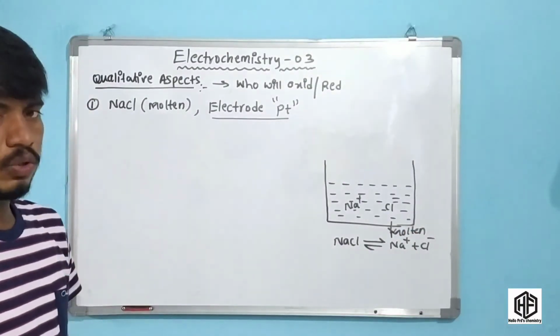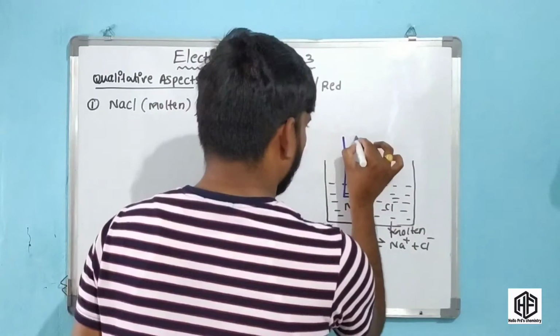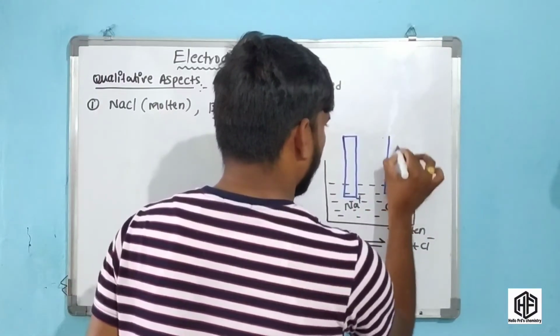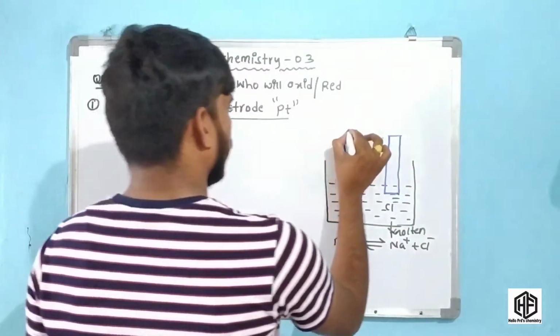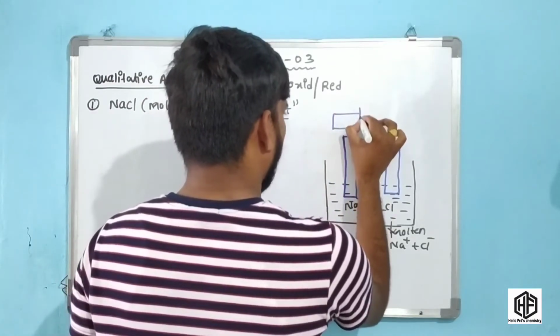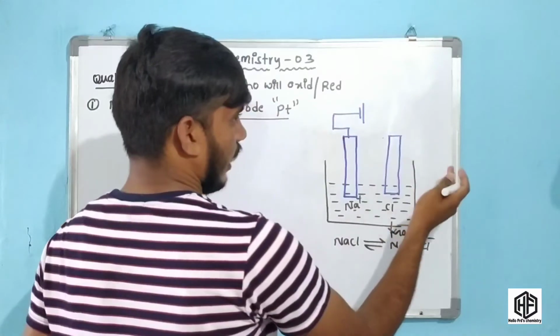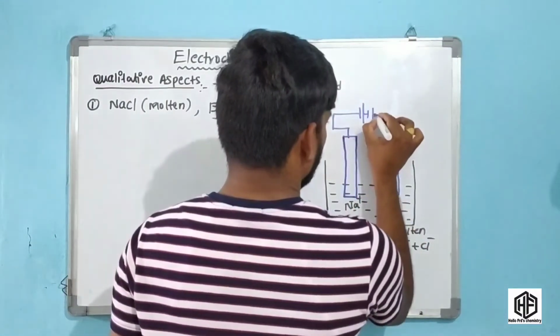The two electrodes are dipped in this solution. The two electrodes are platinum electrodes, which I have represented in blue color like this. The left platinum electrode is connected to the battery's negative terminal, and the right side is connected to the battery's positive terminal.